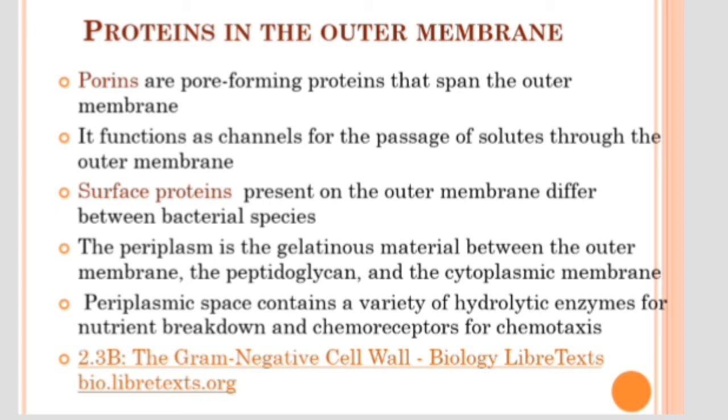Chemotaxis means chemical attraction. So these are all about the structure of the bacterial cell wall.